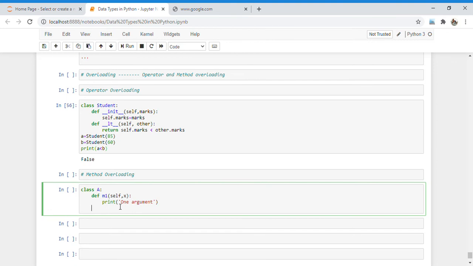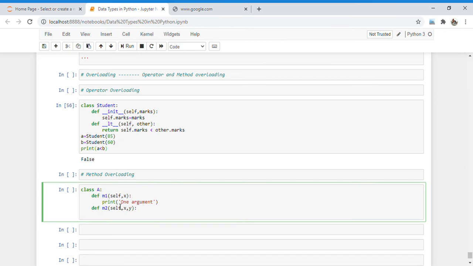And then again I write the next method, and I pass two arguments here, and I print two arguments as output.